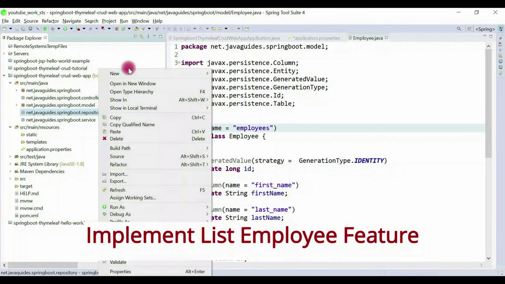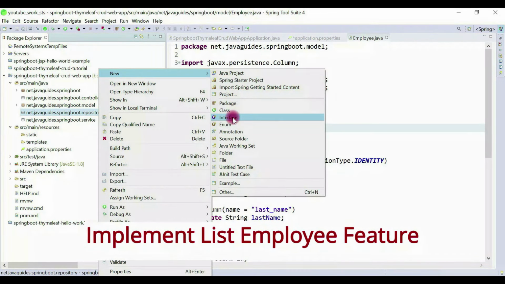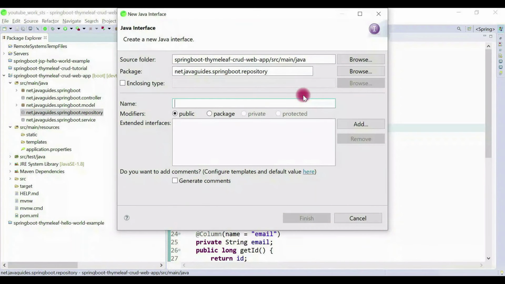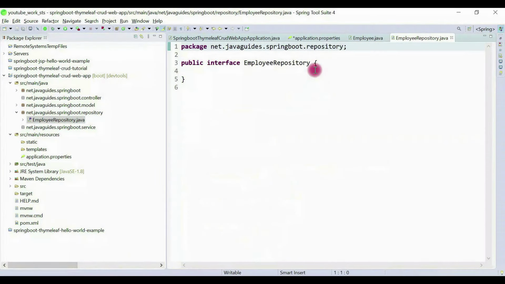Let's right click on the repository package, new, and then choose interface, and let's give it the name EmployeeRepository.